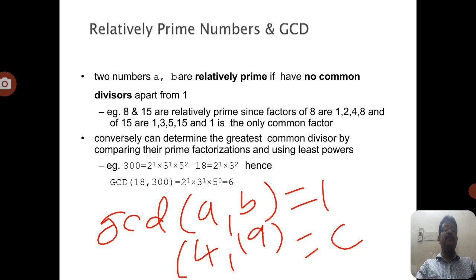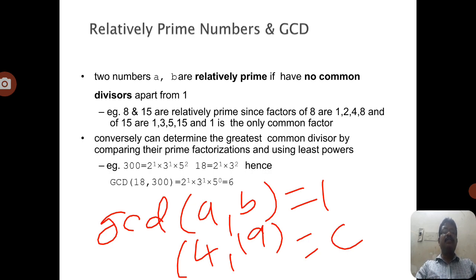Now for example, in this we can identify the GCD of 18 comma 300. So 2 power 1 into 3 power 1 into 5 power 0. Then we take only the common factors of 18 and 300, that is 2 and 3. So whatever the common factors are, we can identify them.